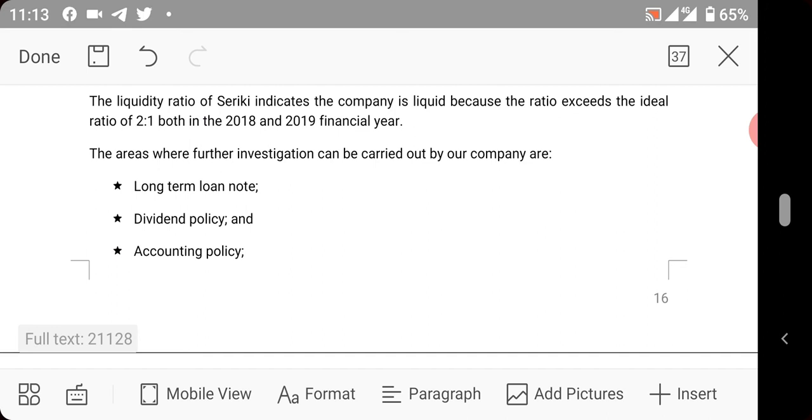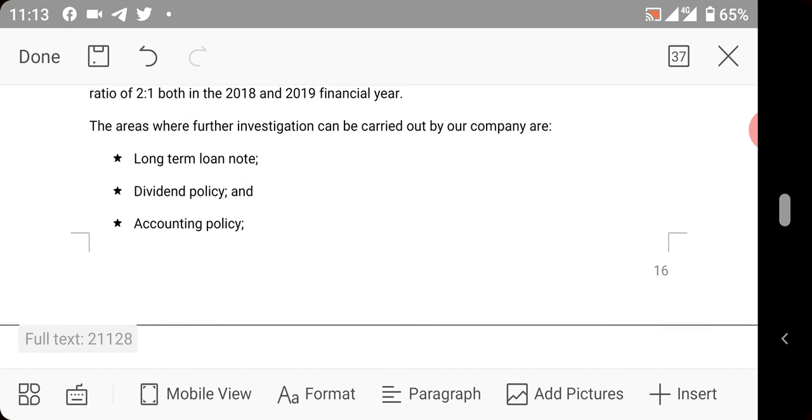Then we have dividend policy. They have been paying 180 million naira as dividend every year. What is the company's dividend policy? We have different types of dividend policy. So which one do they adopt and why? Then accounting policy, what is the accounting policy of the company? Accounting policies differ from company to company. You understand? So what is the accounting policy of Shekiri, as the case may be?